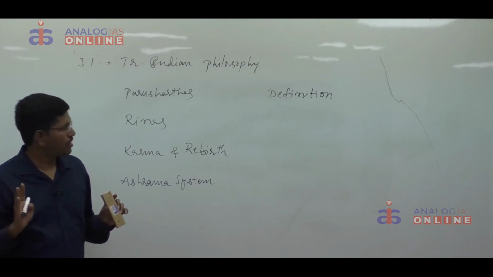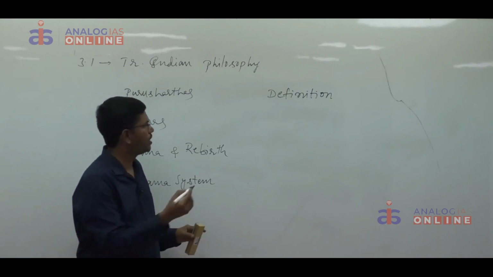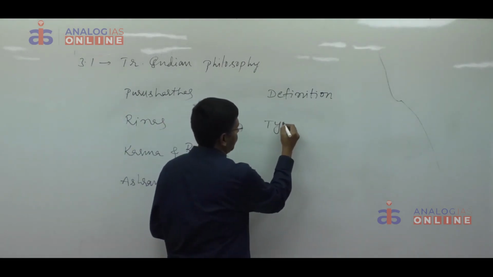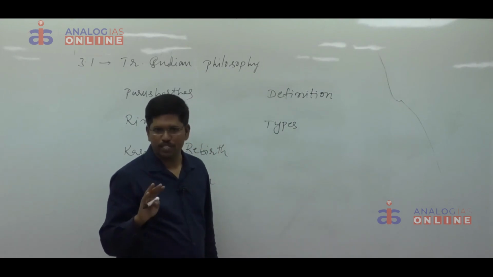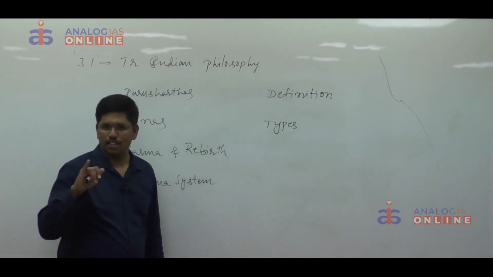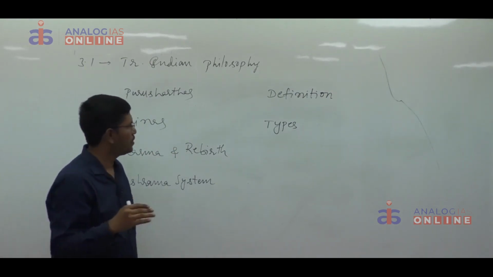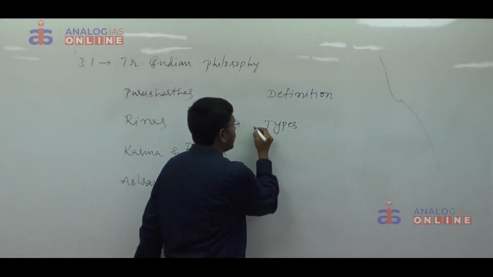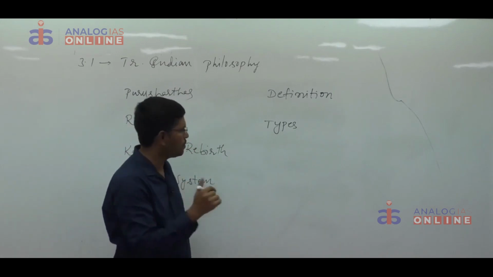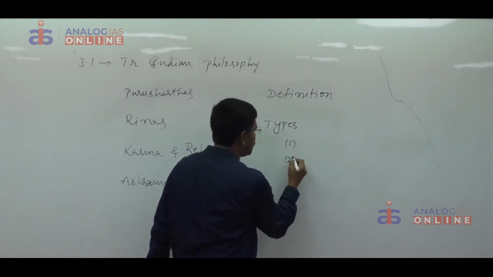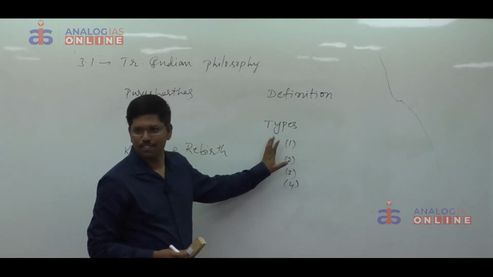That's it. Generally, in your notes, in different textbooks, we used to mention types of runas. There are 4 types of runas according to traditional Indian philosophy. What are those runas? Daiva runa, Pitru runa, Guru runa and Atithi runa. Generally students have this tendency. They used to write like this: according to traditional Indian philosophy, the runas are of 4 types. They used to write one after another: 1, 2, 3, 4.